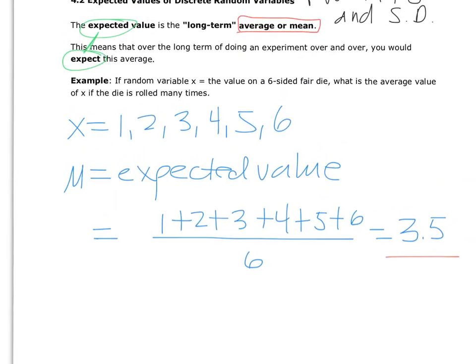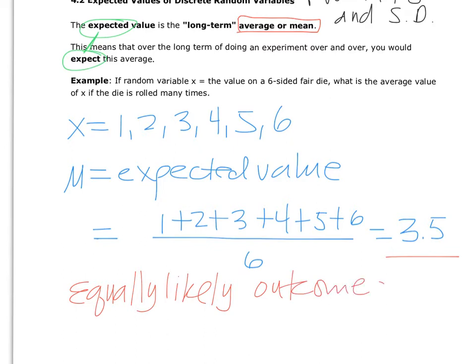Okay, so that is a case where we've got equally likely outcomes or equally likely values or equally likely probabilities for the values of the random variable. Okay, that's not always the case.